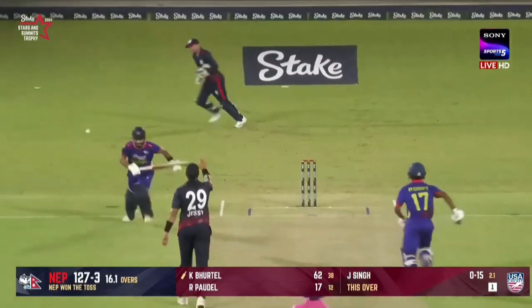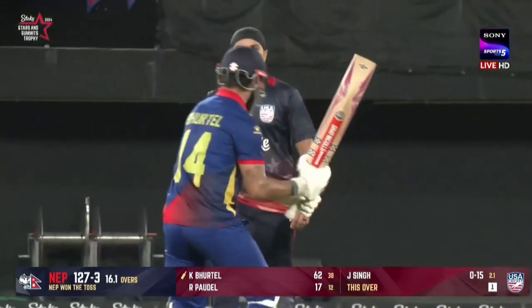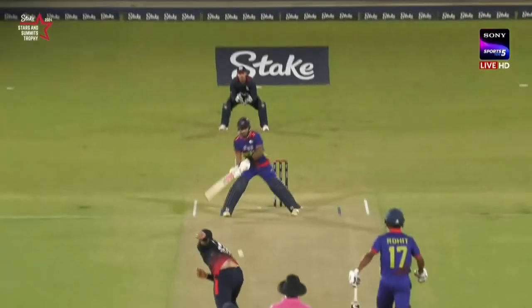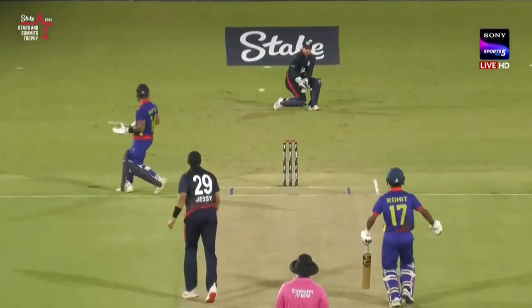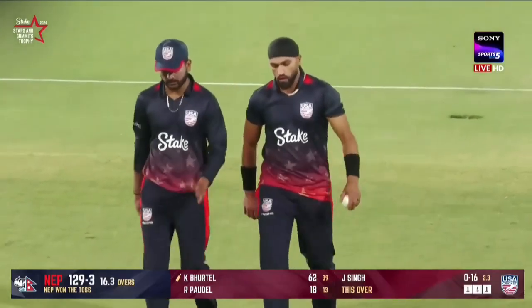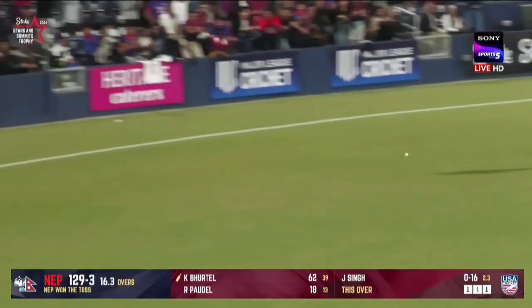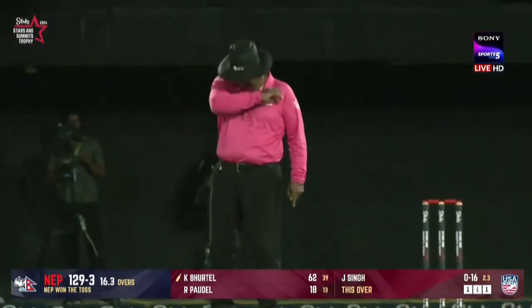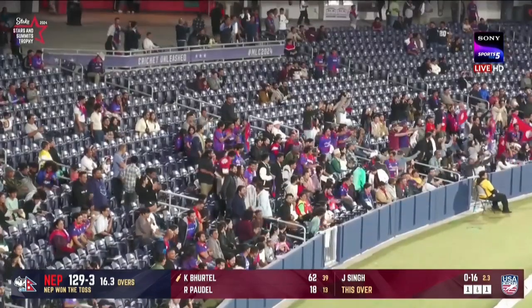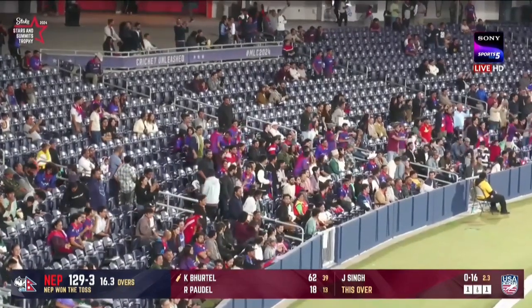As Bertel looks for the ramp, he'll scamper through for what will be signalled as a bye. As you see the replay, this one doesn't. With the way that Kushal Bertel is striking the ball and smashed through the offside. Oh, that's it like a leg. Aaron Jones was only probably 7 or 8. It still went to the rope. Well, boundary, that 82-yard boundary on the east side of the ground.